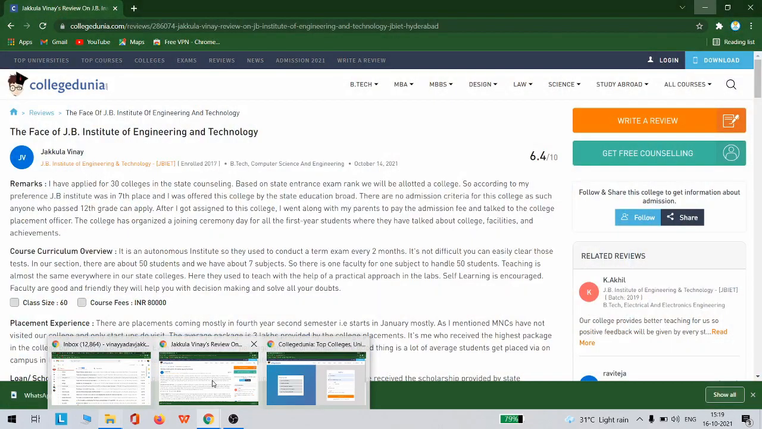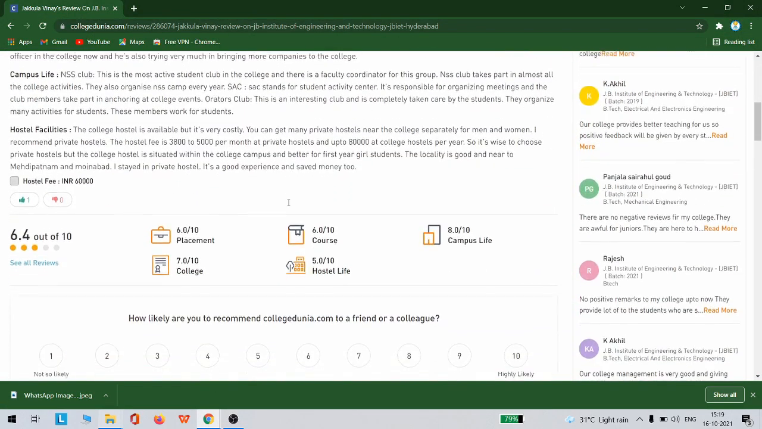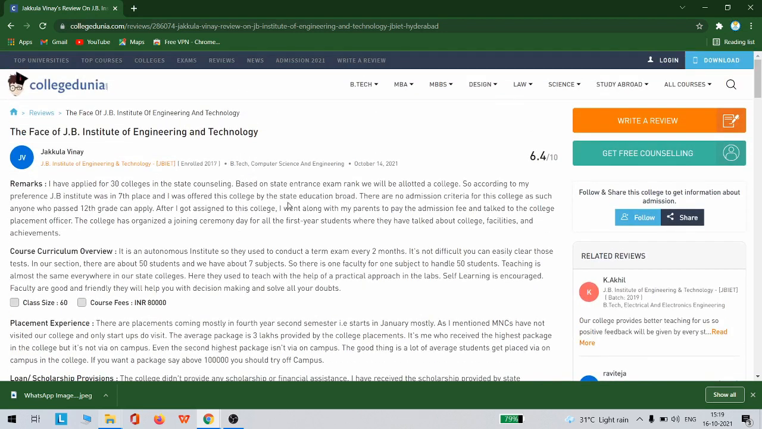Now let me show you the review that I have given. So this is my review of my college. I have written some statements about my college and they granted me 90 rupees within 10 minutes after writing the review.